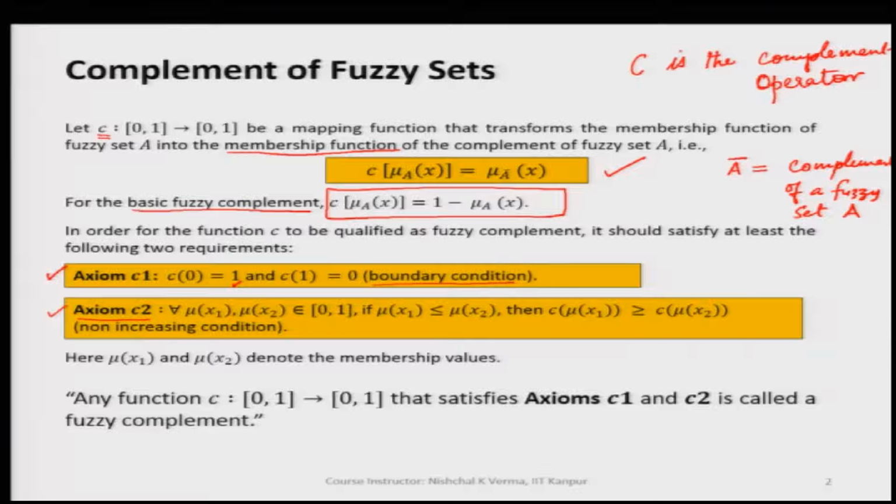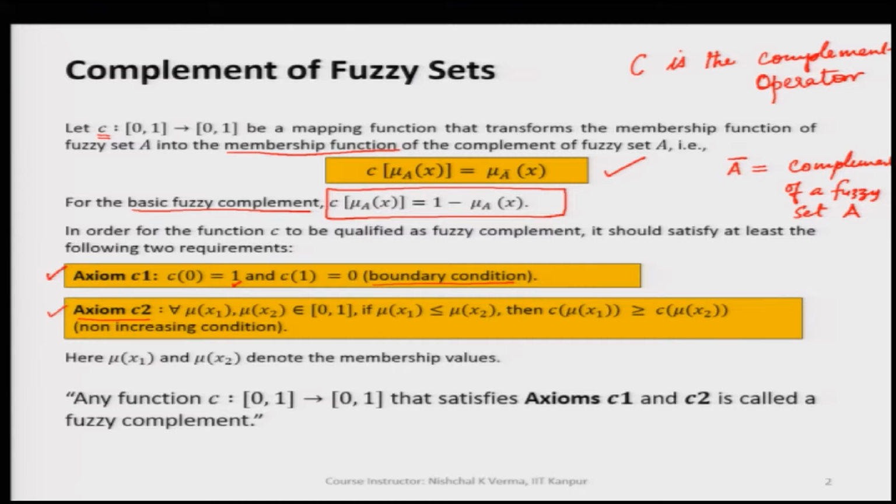So, C here is the complement operator. So, what does this mean? This means that C is some operator. If this C follows these two axioms, C1 and C2, then we can say C is a complement operator.